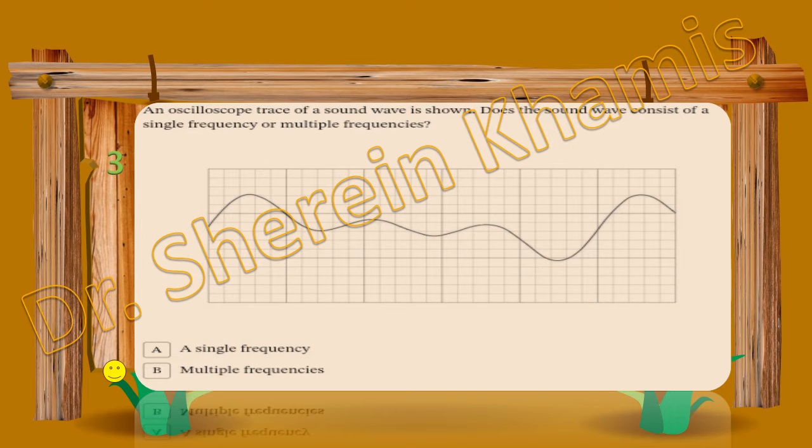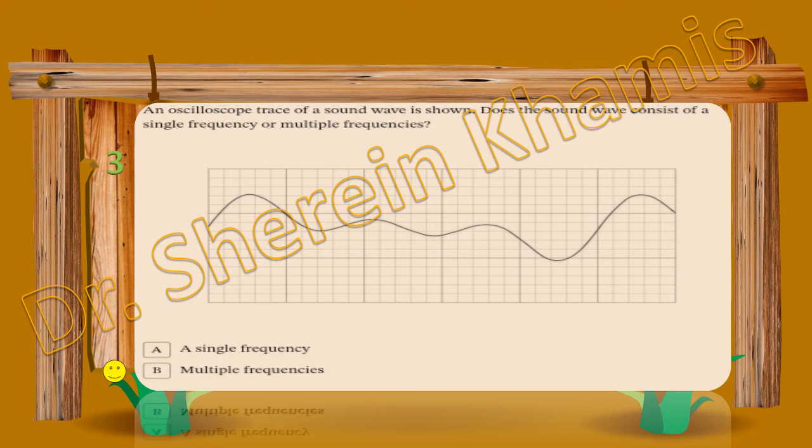Do you think we have multiple frequencies that go up and down, not making the same wave, not having the same amplitude? Some of them have higher amplitude and one of them has low amplitude, so they are multiple frequencies. So the right answer will be letter B.